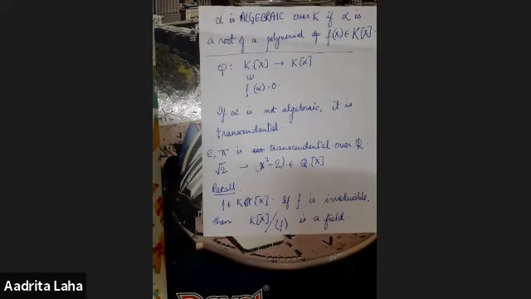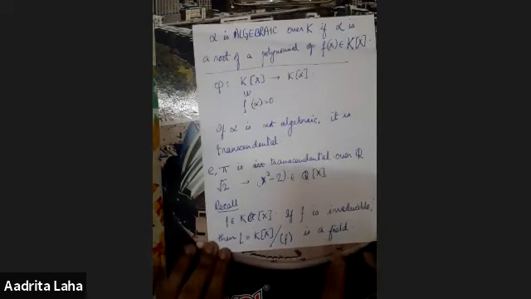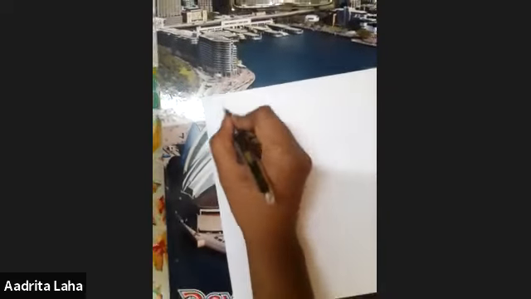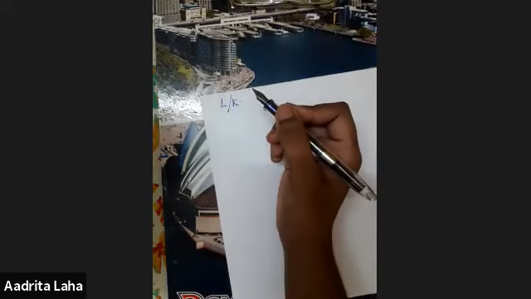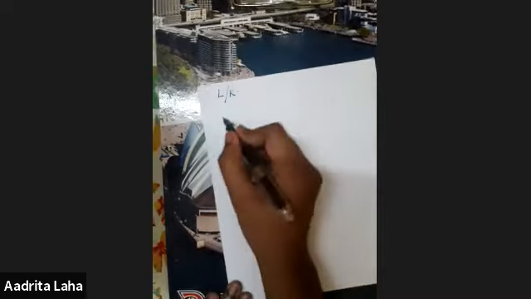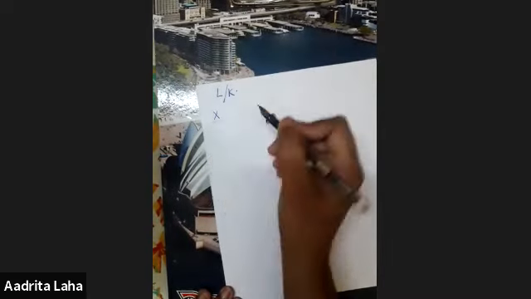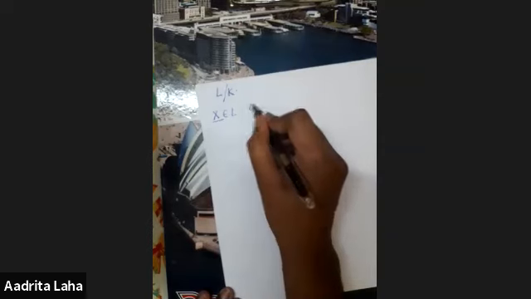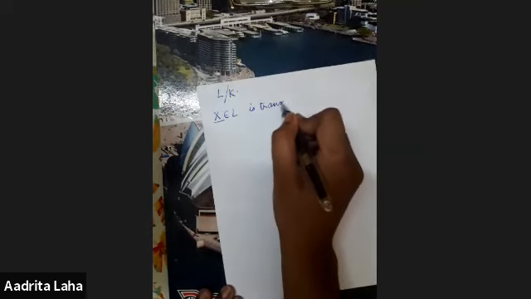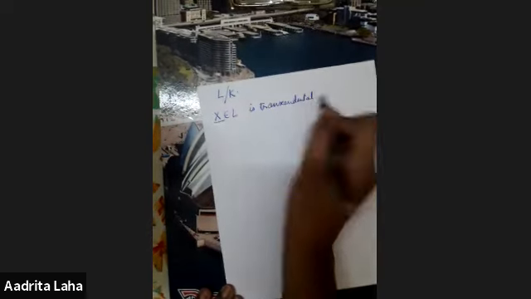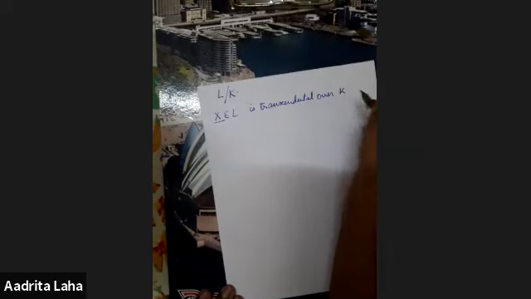And note that this field contains the field K. If I call this field L, then L is a field extension of K. Here we can see that the element x in L is transcendental over K, because we just cannot take a polynomial in K and write x as the root of that polynomial.